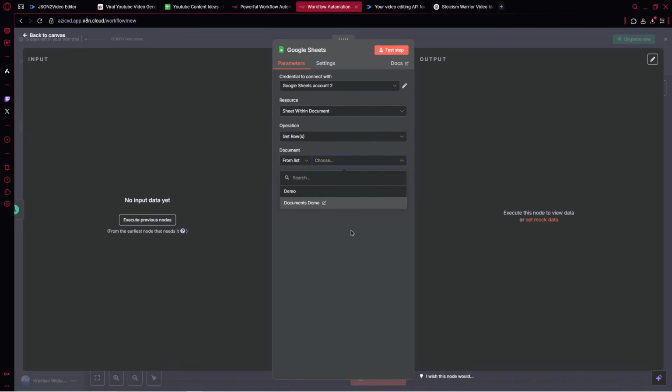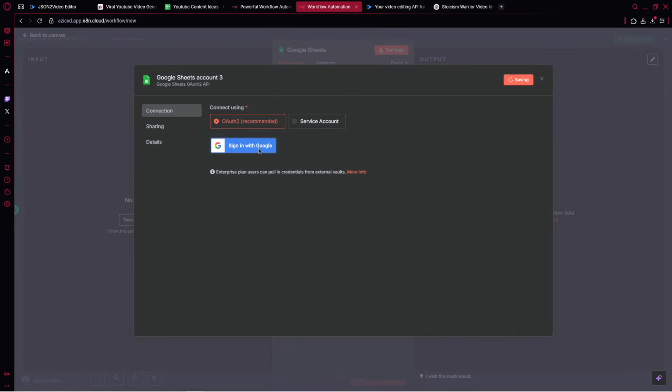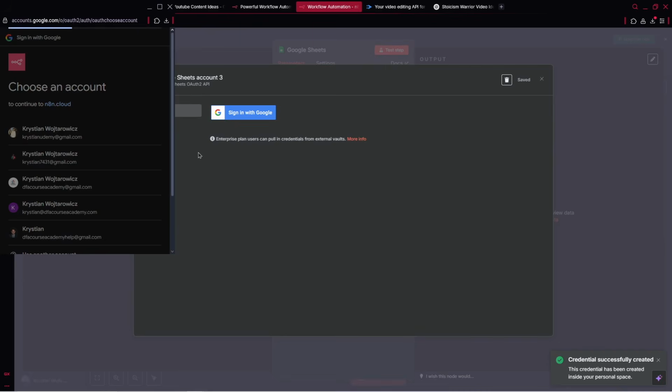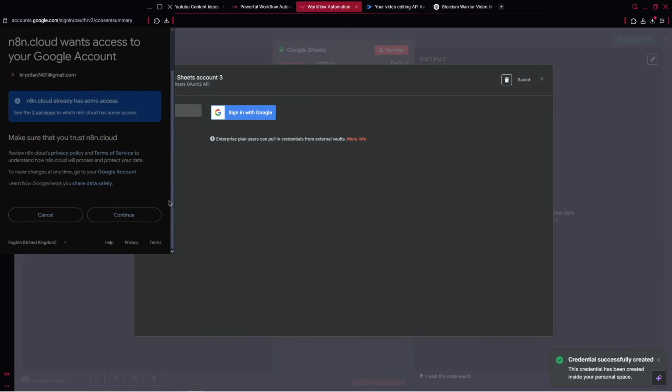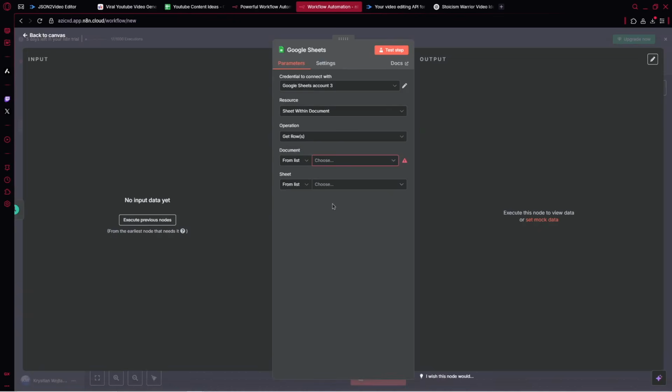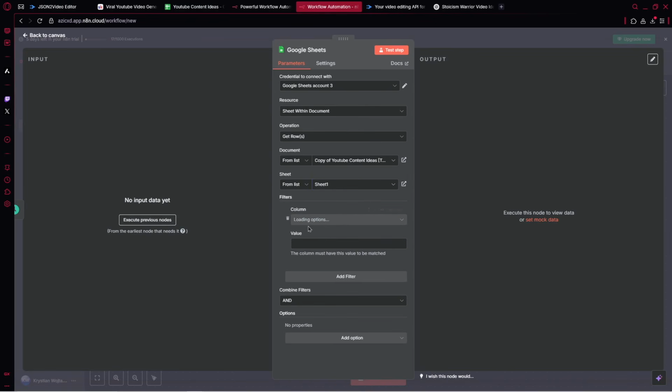So there we need to pick, actually, let me connect my credential because it's another account. So I can sign in with Google. And right there, pick my document. All right, let's click here. Let's pick my document, which is copy of YouTube content ideas template. And there, this is very important, we've got two sheets. We pick sheet 1.